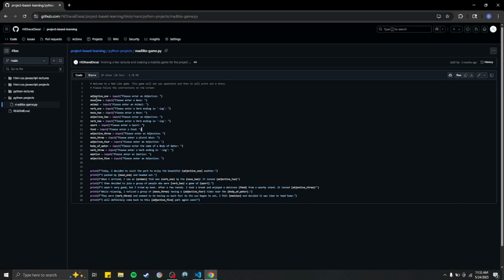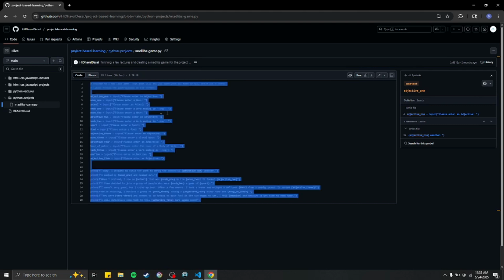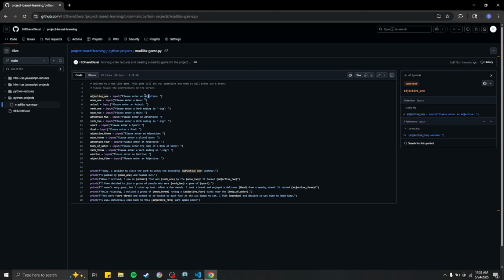The idea here is quite literally just to create variables and ask the user to create inputs. For the first one, we have an input of adjective. Can you enter an adjective? The user will enter an adjective. Then another one, I'll enter a noun, enter an animal, enter a verb ending in ing. Once we fill out all these inputs, it's just going to create print statements that will print out the story based on the variables that were entered.